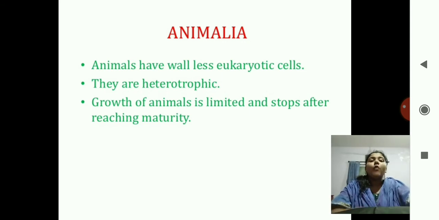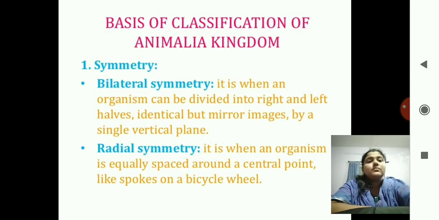Animals have wall-less eukaryotic cells, means they do not have the cell wall. They are heterotrophic, means they depend on others for the food. Growth of animals is limited and stops after reaching maturity. So, this animal kingdom has a huge classification, and this classification has some basis.